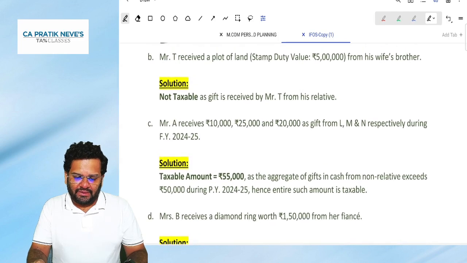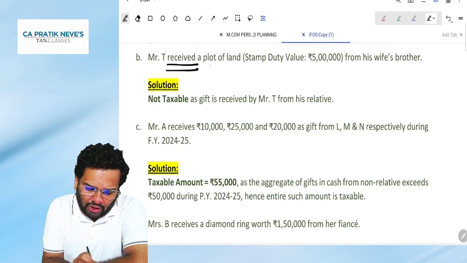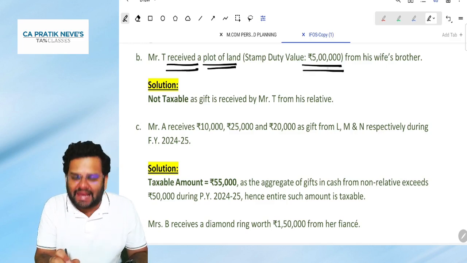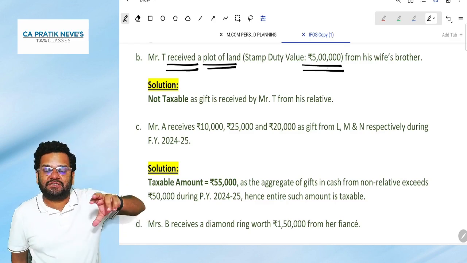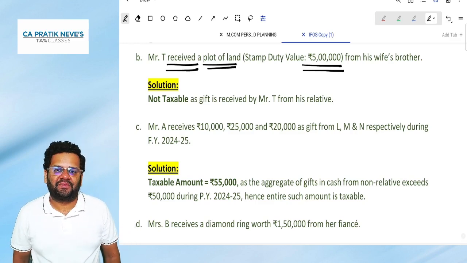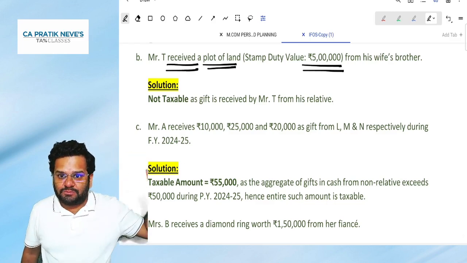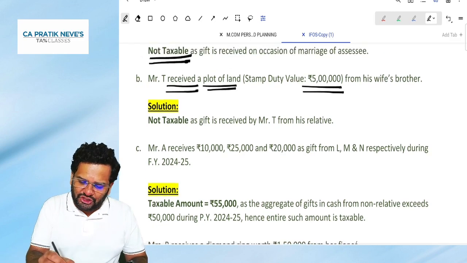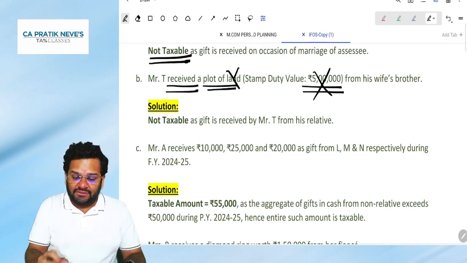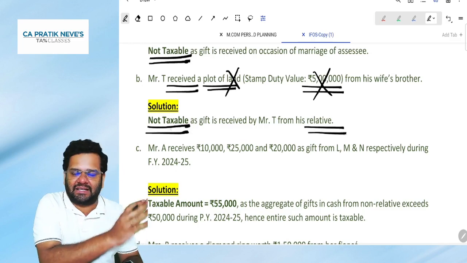Yes. Next, T received a plot of land, which means free of cost. Its stamp duty value is 5 lakh. It is from his wife's brother. Is wife's brother a relative? Yes, because spouse's brothers and sisters are relatives. So don't check the stamp duty value, and don't check whether it is property or not. But it is received from a relative, and hence it is not taxable.